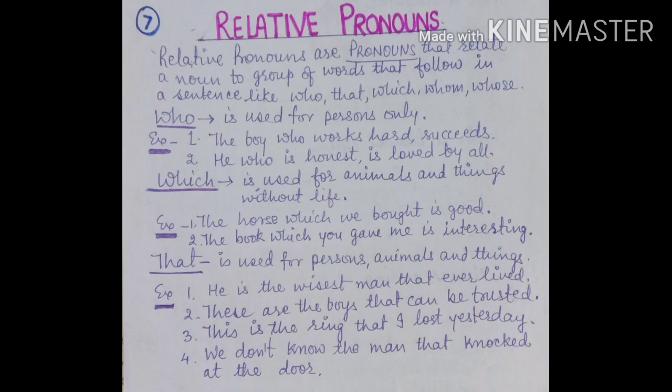That is a relative pronoun which is used for persons, animals and things, all these three. He is the wisest man that ever lived. We are speaking about a person who was the wisest who ever lived. Second example, these are the boys that can be trusted. These are the boys and these boys can be trusted. This is the ring that I lost yesterday. I am talking about the ring which was lost yesterday, it is this ring.